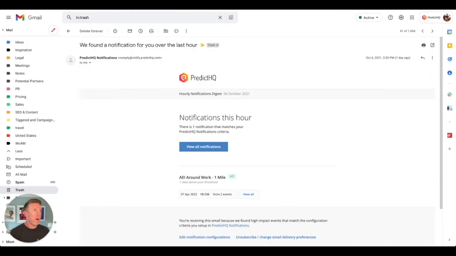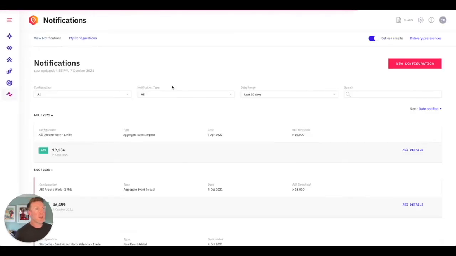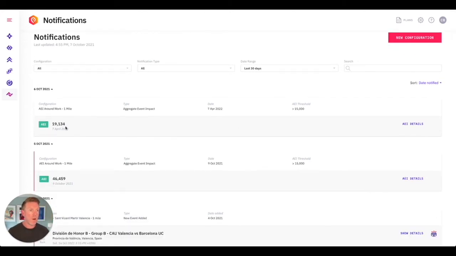So I actually set up a notification for demand surge around our offices because I want to know what days are going to be a lot of people in there, because I might change the way I go to work. I might not take the car in. I might go on BART. And so on this particular one here, if we go click on view notifications, you can actually quickly see on this particular day, there's an AEI of 19,134, and you can go and investigate and go, well, what's going on?